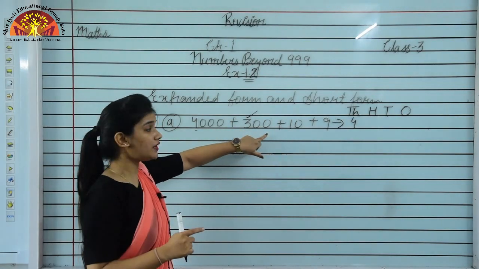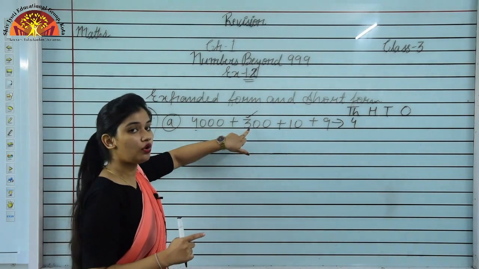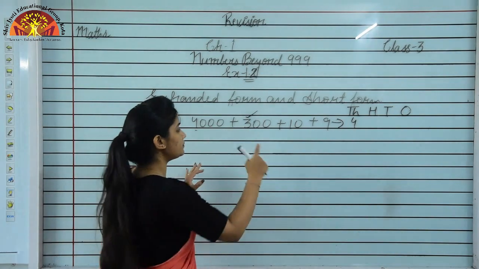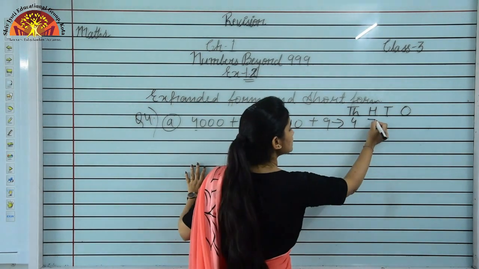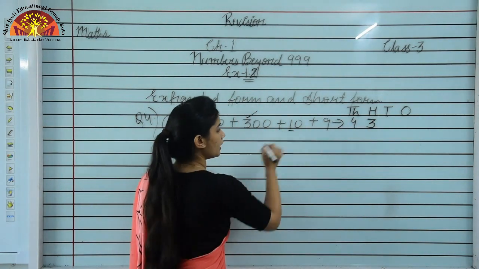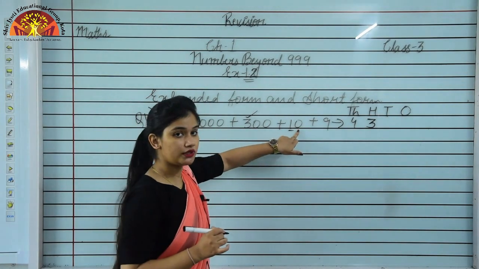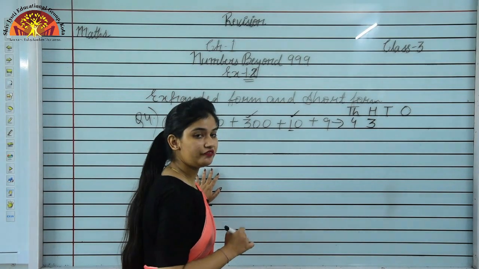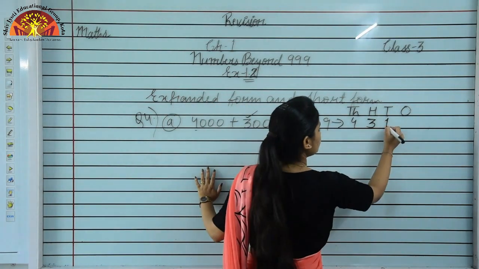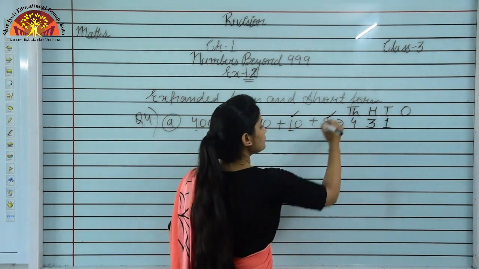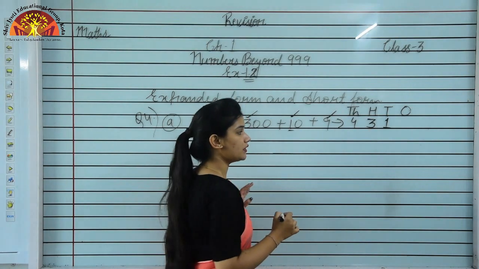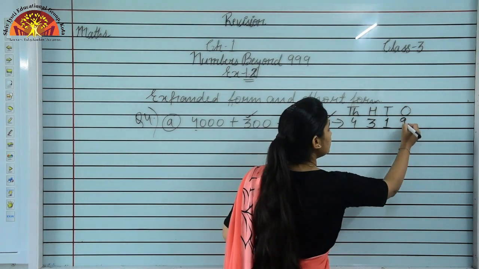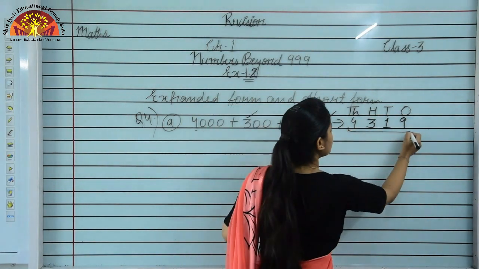So what is the place value of this 3? The place value of 3 is 300. It means this 3 is coming at hundreds place. Now 1, we can see after 1 there is only 1 0. So the place value of this 1 will be 10. So we'll write 1 here, and the place value of 9 is 9 ones. So we'll write 9 here, and the number is